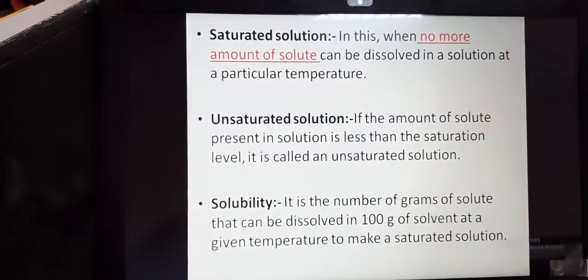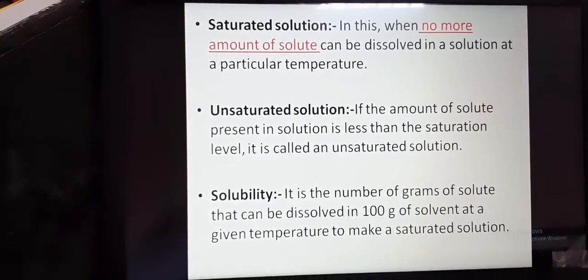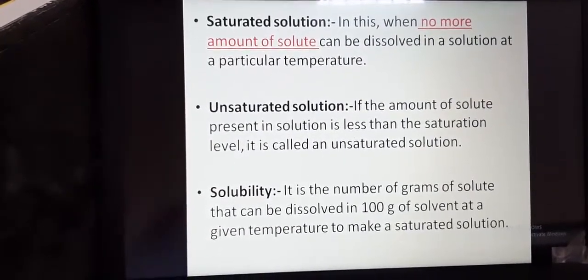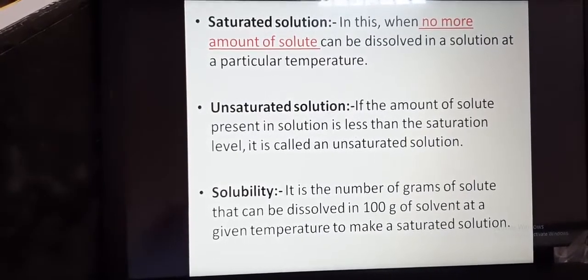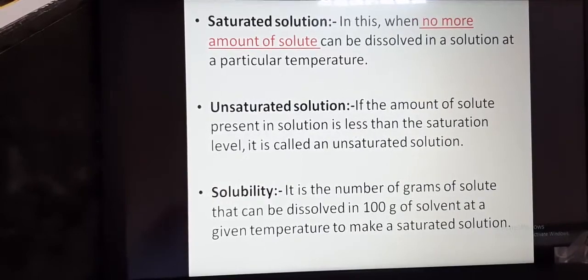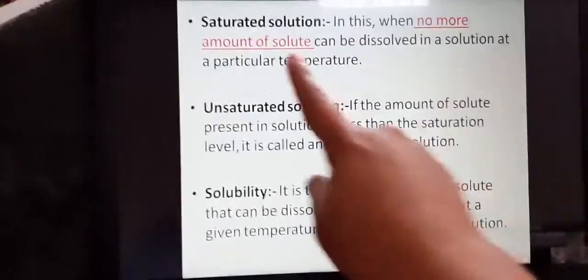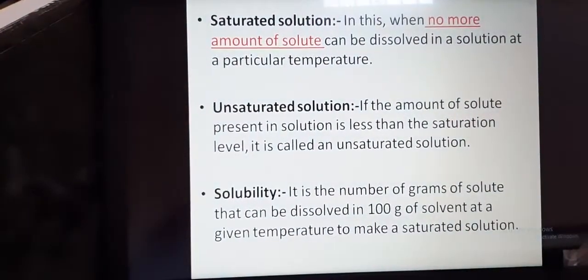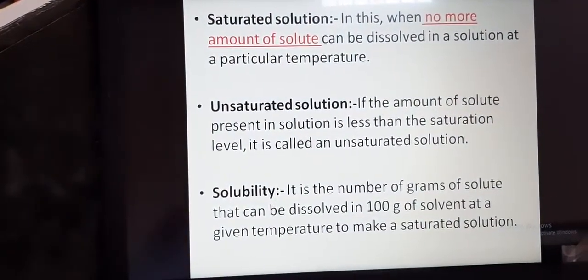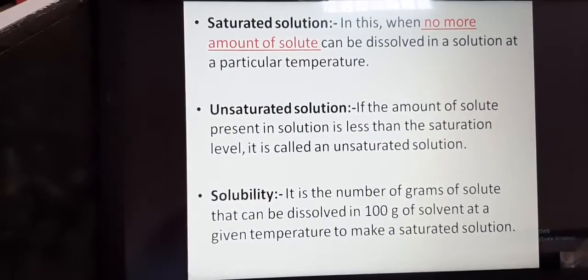Now, we will study various types of solution. There are various types of solution like aqueous solution, saturated solution, unsaturated solution. Now, we will discuss one by one. Number one, what is a saturated solution? Saturated solution means when no more amount of solute can be dissolved in a solution at a particular temperature.